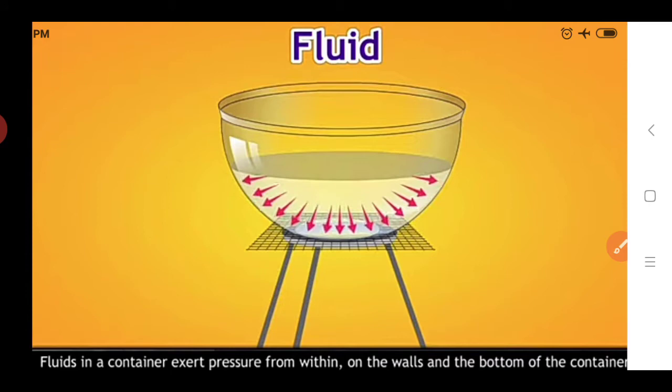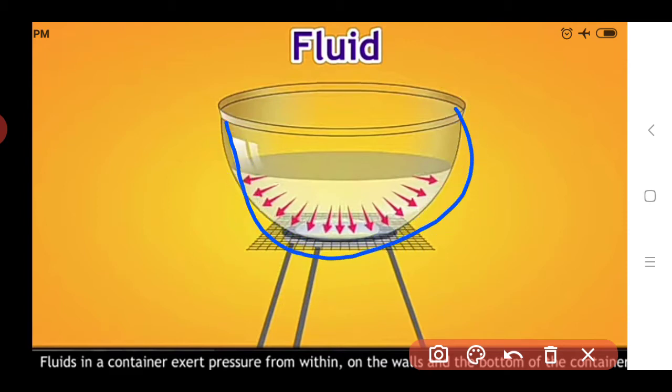So a fluid in a container exerts pressure from within on the walls and the bottom of the container. Here, in which direction do fluids exert pressure? If we take the fluid in this bowl, up to this mark fluid is present.